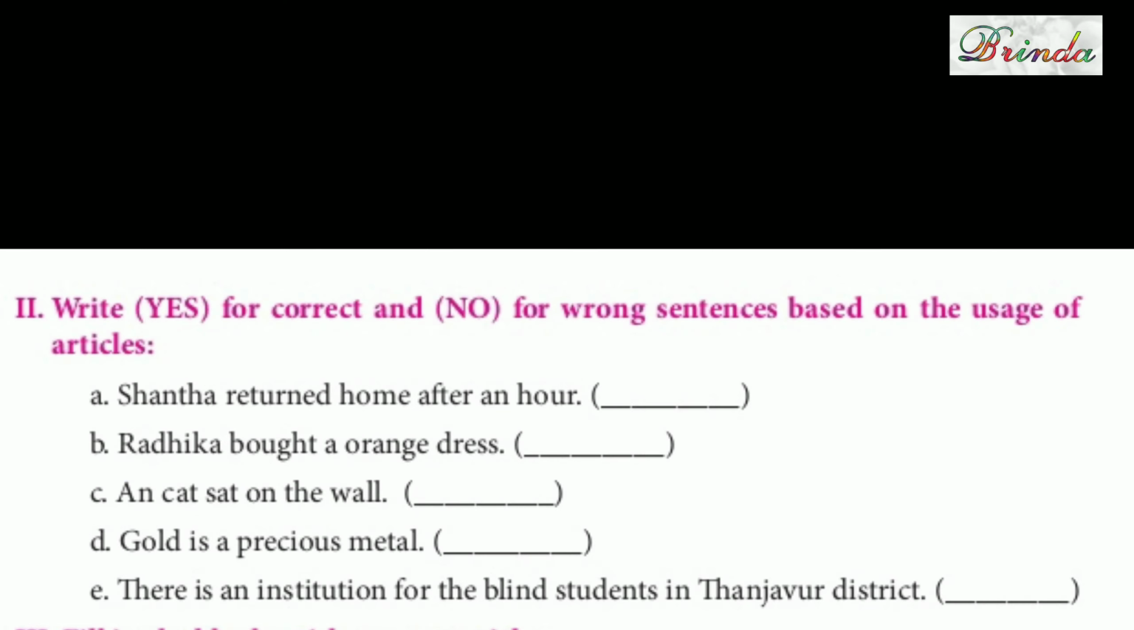Okay, moving on to second Roman number. Write yes for the correct and no for wrong sentences based on the usage of articles. So you have the sentences, Shanta returned home after an hour. Is it correct, you tell. Shanta returned home after an hour. Correct, isn't it? An hour, correct.